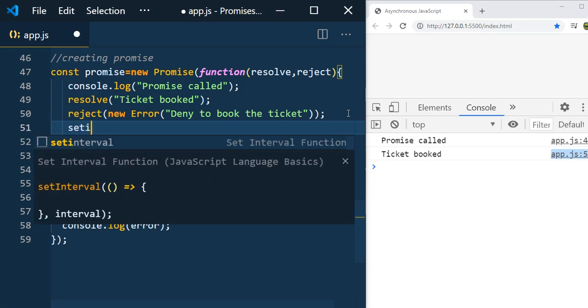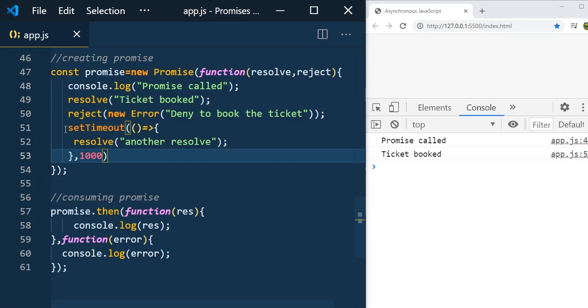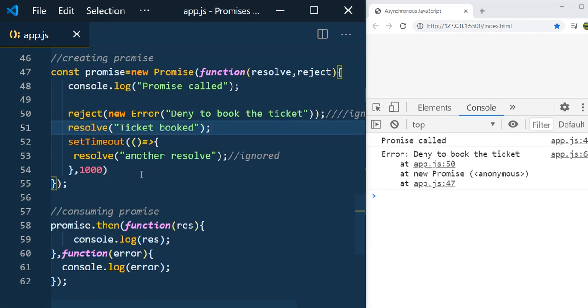Even with a setTimeout that executes after 1 second and resolves the promise, it will be ignored, and the same way this will be ignored. The settled promise will have only one outcome, either fulfilled or rejected.